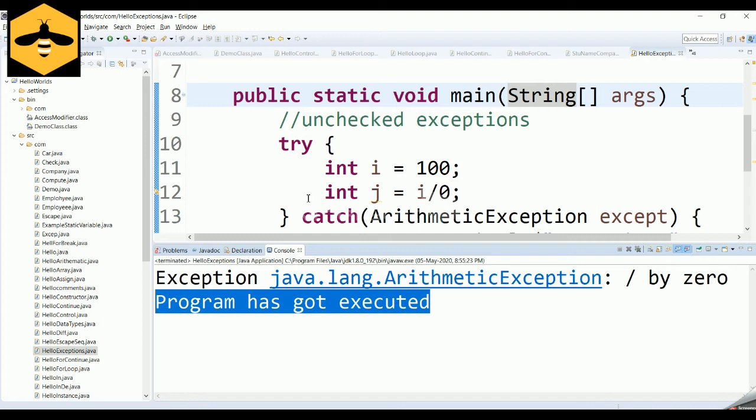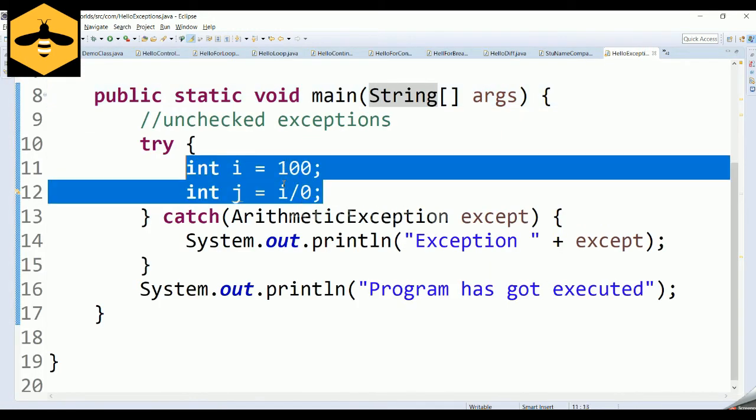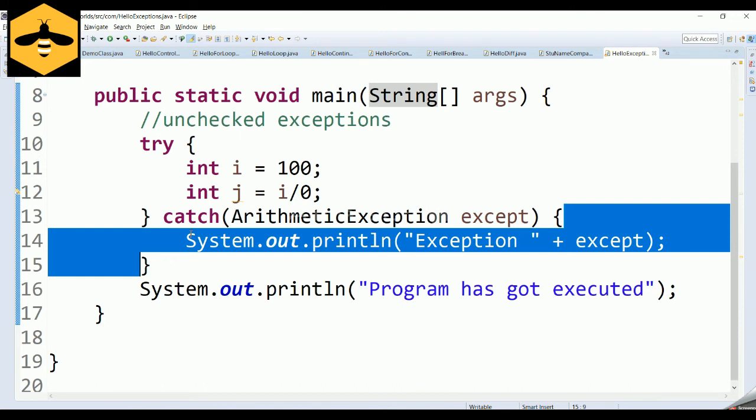If you don't want your program to shut down in an ungraceful manner, and you want the program to run the way it is designed to, then you should handle the exceptions. What if the code you write inside the try block is capable of throwing multiple exceptions? Then you can handle these exceptions in multiple catch blocks. One try block can be followed by multiple catch blocks in Java.